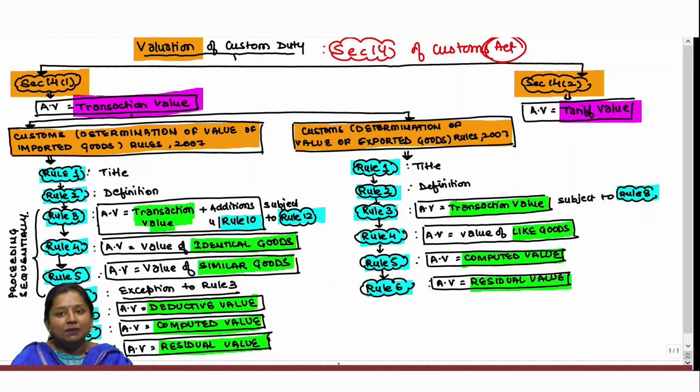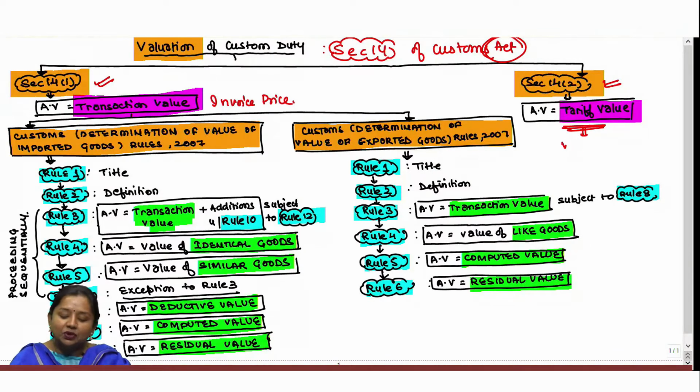As we all know, the act has been made by Parliament. So Parliament under this section 14 has empowered central government to make proper laws for defining the assessable value upon which duty has to be computed. Section 14 has two subsections. One is section 14 subsection 1, which talks about the transaction value or the invoice price on the basis of which assessable value has to be determined, and section 14 subsection 2 talks about tariff value.